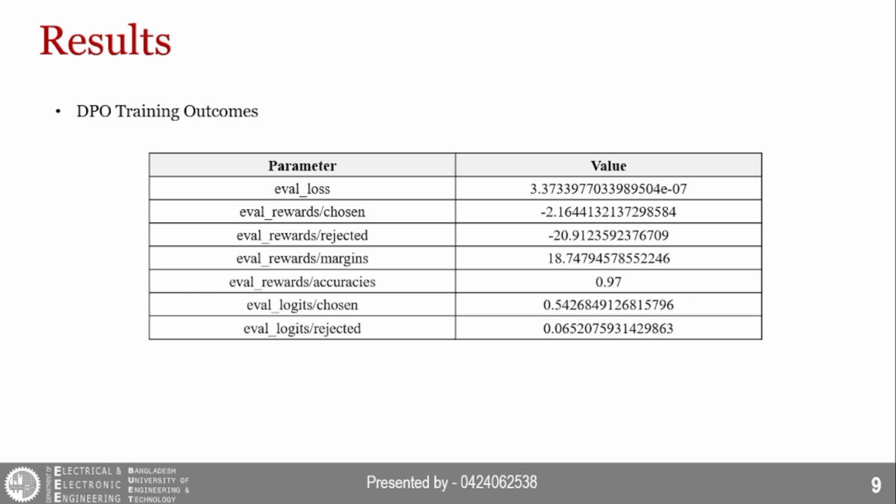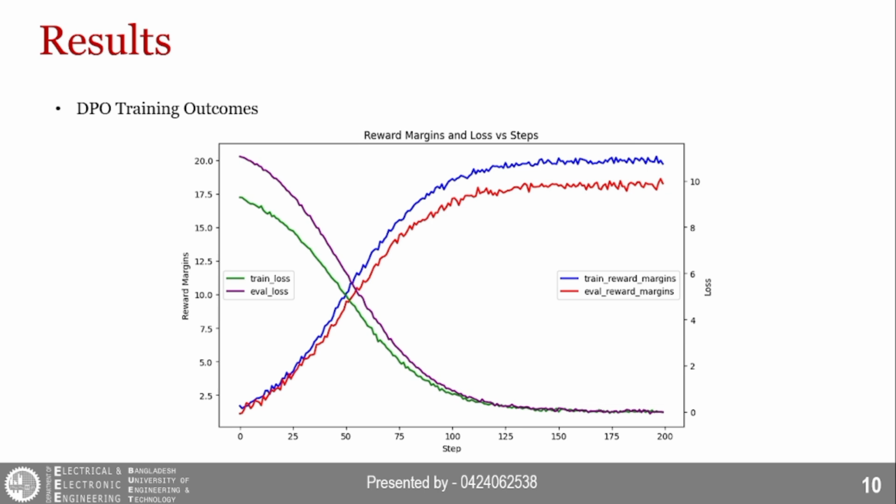Now we will discuss the results we obtained in subsequent slides. DPO training achieved a reward margin of 18.75 over the training iterations with an accuracy of 97%. The trend of reward margin and loss over training steps has been shown here, which highlights a remarkable rise in reward margin, and the loss curves go down over time. This is for both the training data and evaluation data.